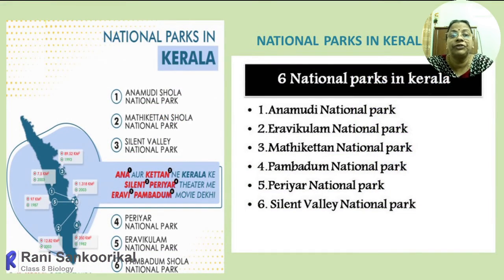In Kerala, there are quite a lot of national parks. Very few I have marked here. That is Anamudi Shola National Park, then Mathikettan Shola National Park, Silent Valley National Park, then Periyar National Park, Eravikulam National Park, then Pampadum Shola National Park, etc. So in Kerala, it is marked as 1, 2, 3, 4, and those are the main areas.